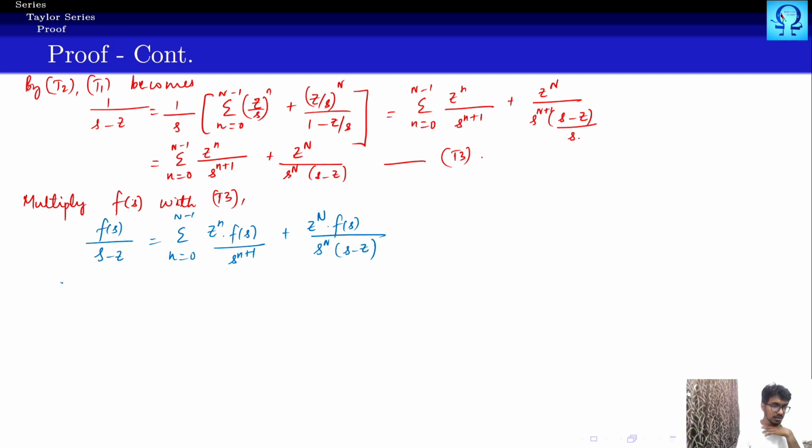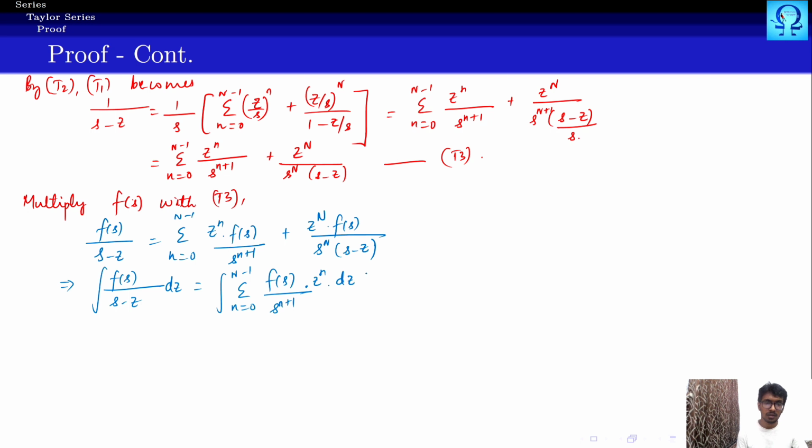Okay, then this tells us integral f of s upon s minus z ds is integral summation n runs from 0 to big N minus 1 f of s upon s to the power n plus 1 multiplied with z to the power n ds plus integral f of s upon s to the power n into s minus z, z to the power n ds. So this is what we have, right?